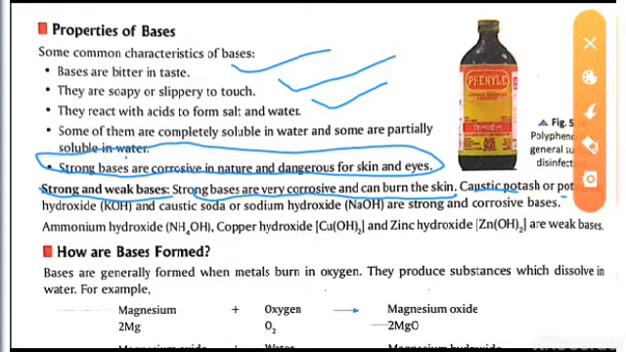Okay, now caustic potash or potassium hydroxide, KOH, and caustic soda, sodium hydroxide, NaOH, are strong and corrosive bases. So these are the strong bases. Now some weak bases are also written: zinc hydroxide, copper hydroxide, ammonium hydroxide. So these hydroxides are all bases. That means this is a shortcut to learn. If the hydroxide is there, imagine that they are bases, and they are divided into two kinds: the strong and the weak one.